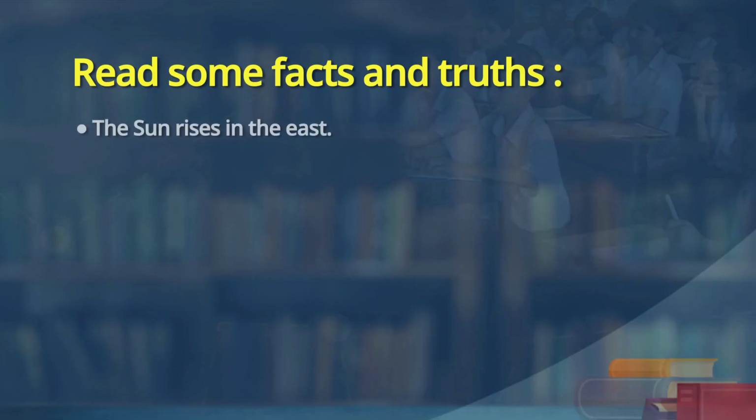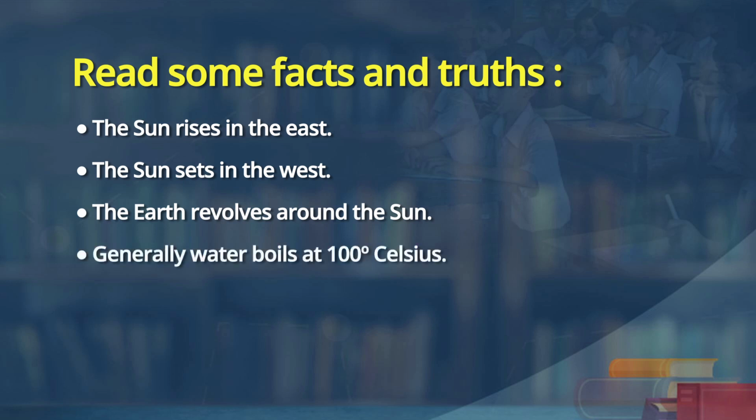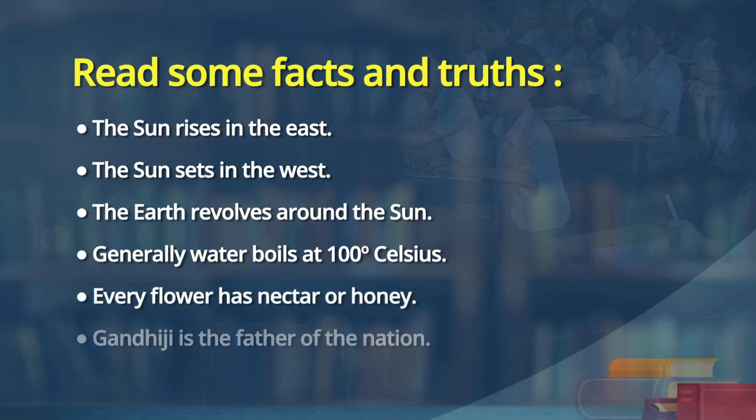Sun rises in the east. The sun sets in the west. Earth revolves around the sun. Generally, water boils at 100 degrees Celsius. Every flower has nectar or honey. Gandhiji is the father of nation.